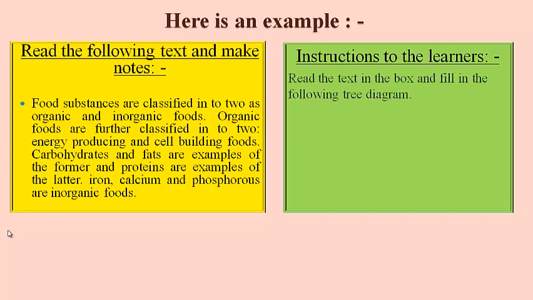Read the text in the box and fill in the following tree diagram. You have to fill in the following tree diagram according to food substances. One is organic and second one is energy.